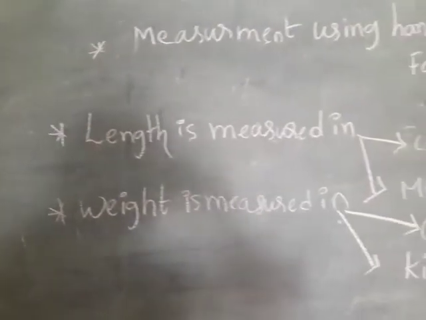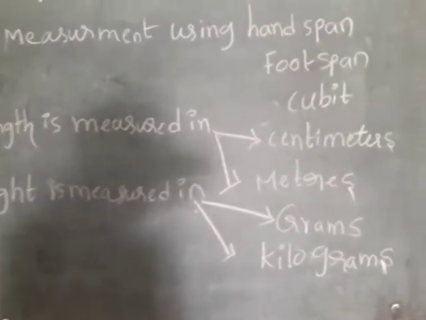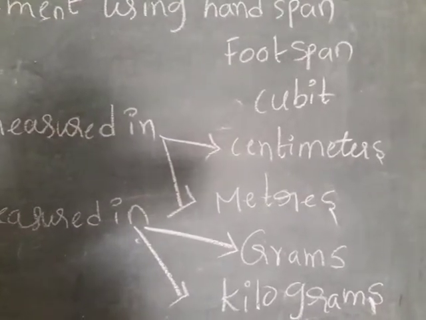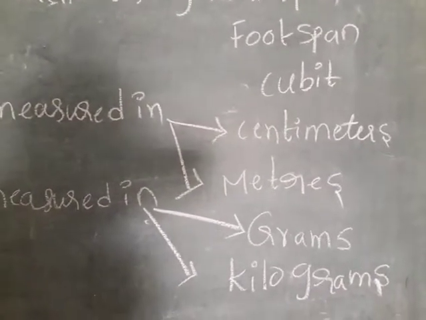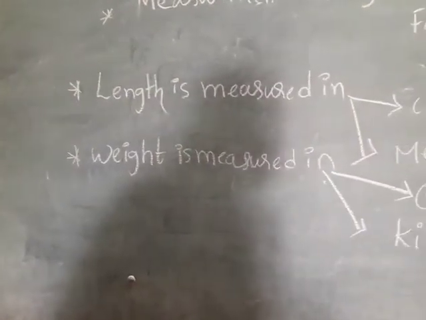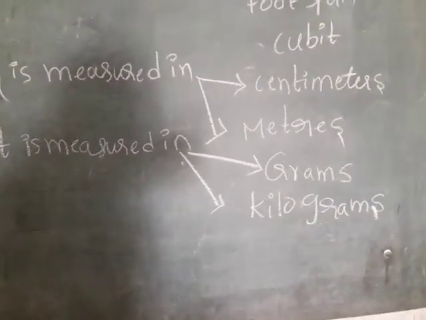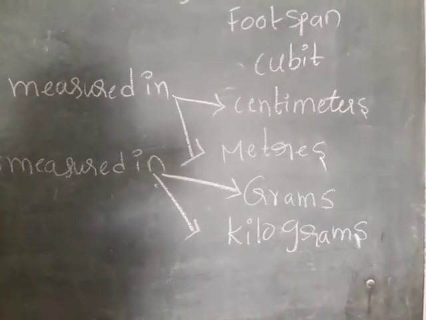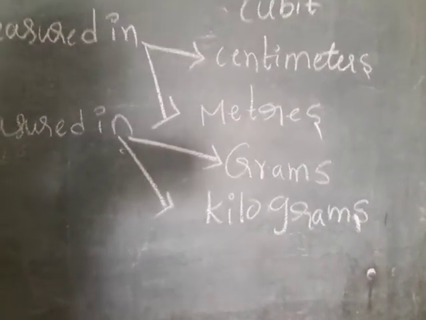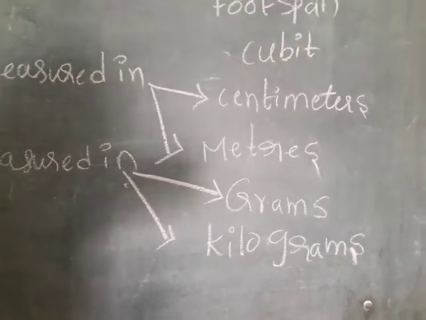Length is measured in centimeters and meters. Less distance we measure in centimeters. Long distance we measure in meters. Weight is measured in grams and kilograms. Heavy objects are measured in kilograms. Light objects are measured in grams.